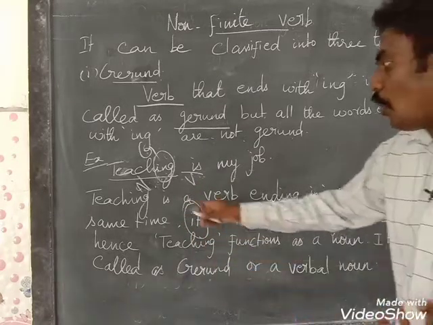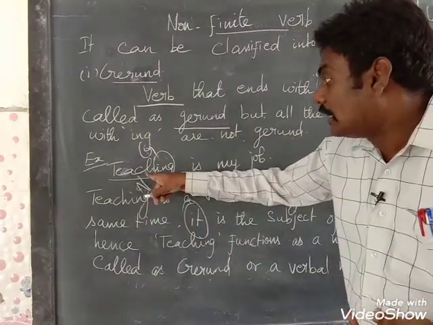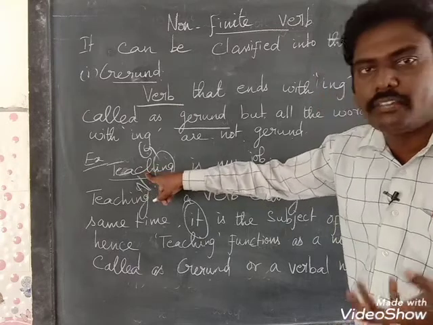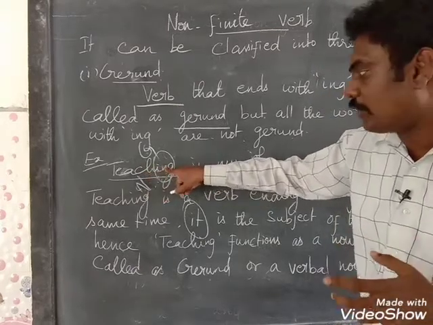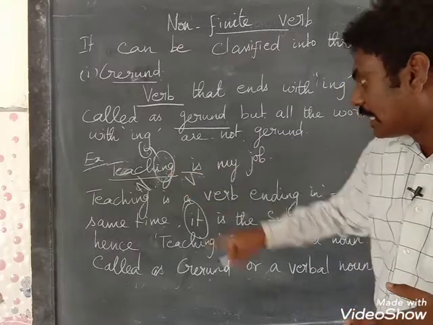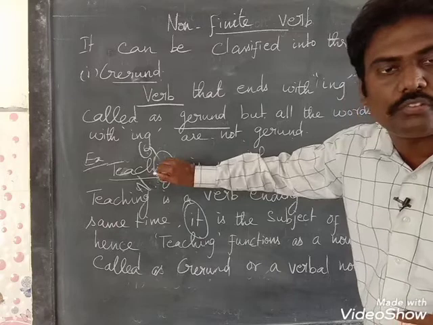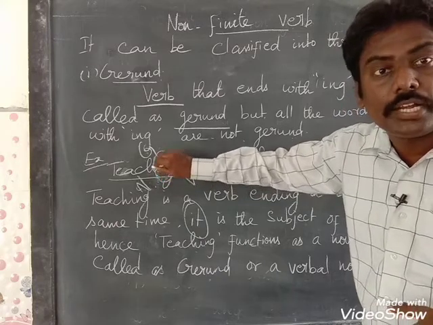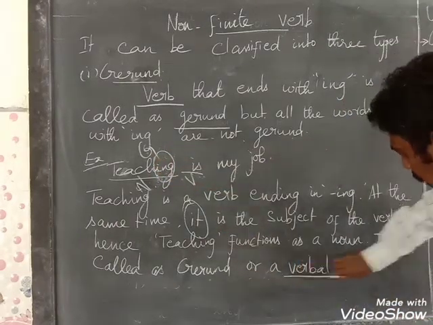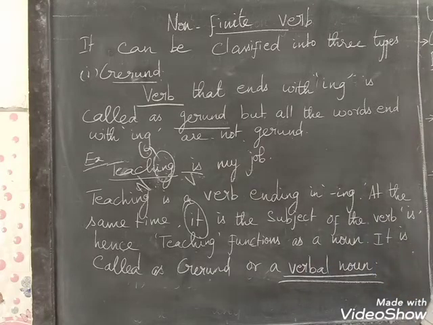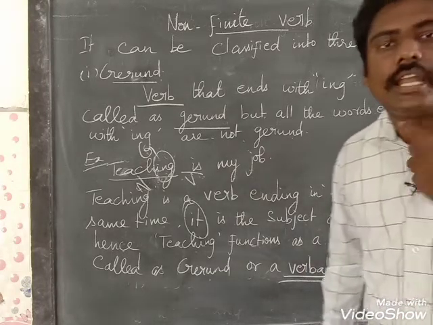What does verbal noun mean? Here teach is actually the verb, and it is coming with ing. So the verb comes in the form of a noun, so it is otherwise called a verbal noun. Gerund is otherwise called a verbal noun.